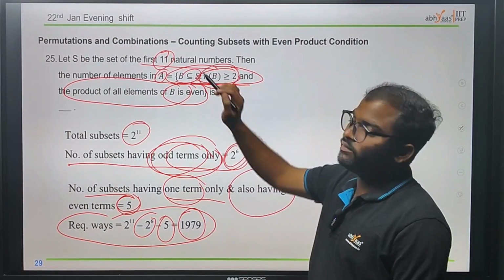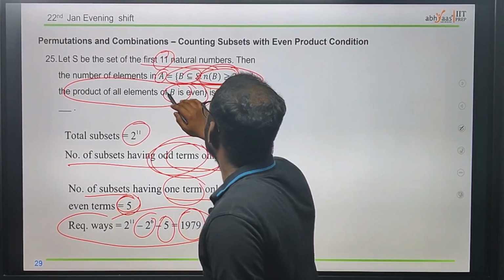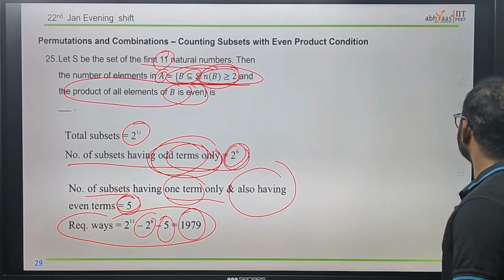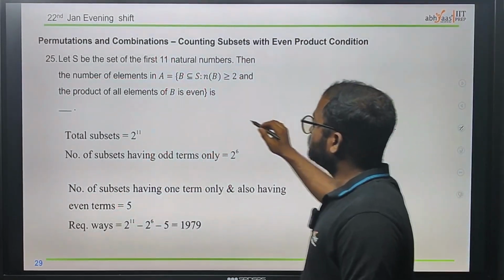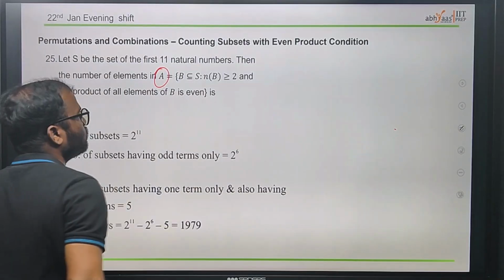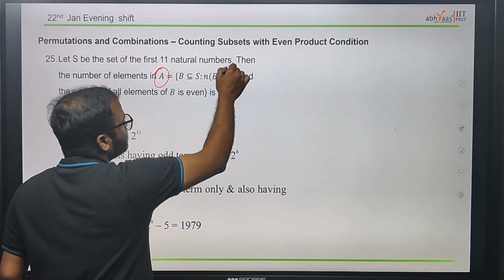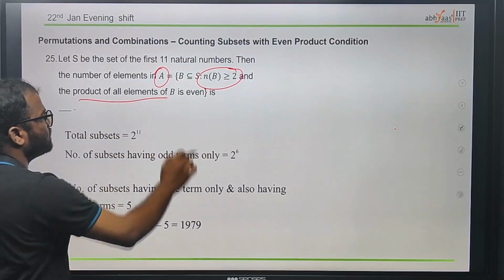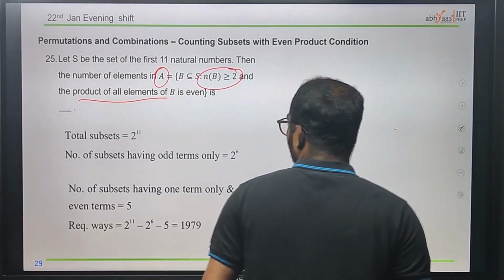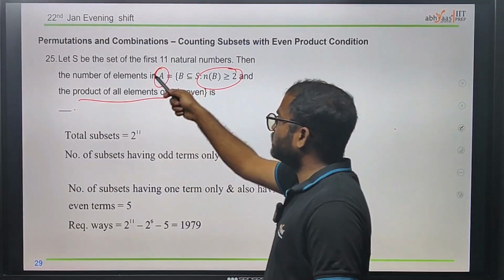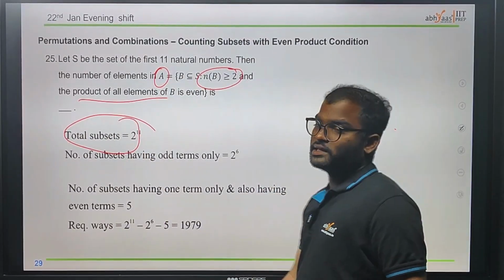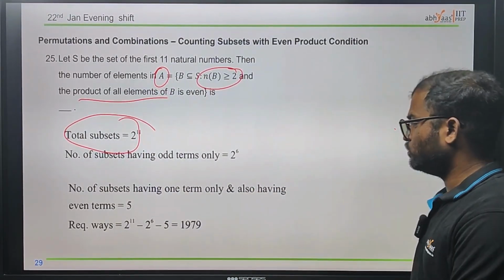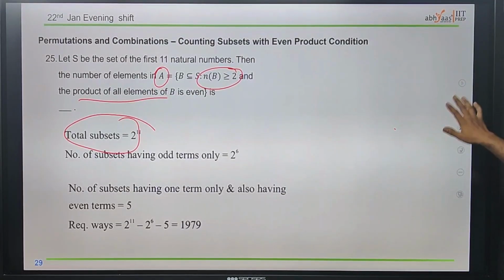Just see here, we have the first eleven natural numbers, that is the only thing they are talking about, and we need to find the number of elements present in this set A. That's what we are finding. One more thing to see here: this is greater than or equal to 2, and the product of elements of B is even. First, this we can say easily, and then we have to see the odd terms and the even terms. That's how we can easily do it. It's a thinkable question, I hope you can do it.